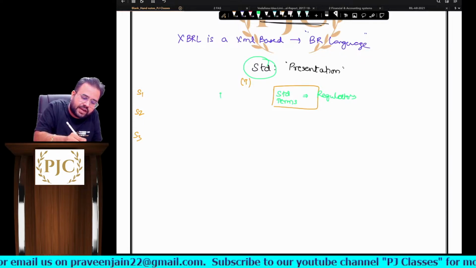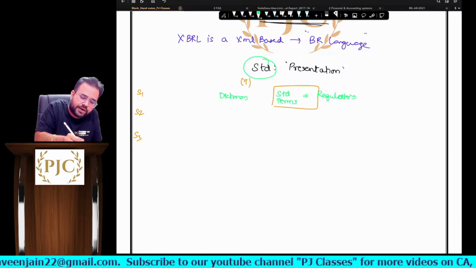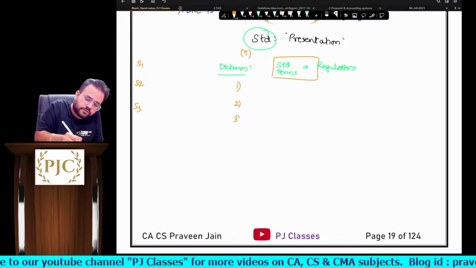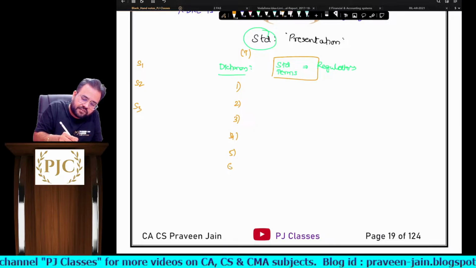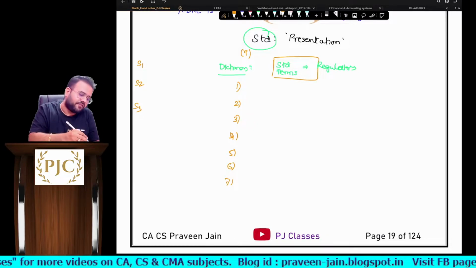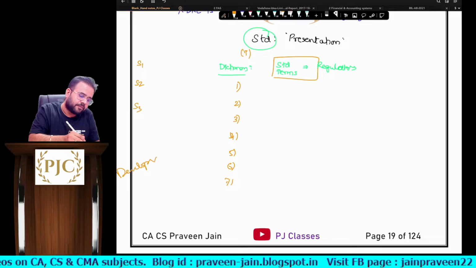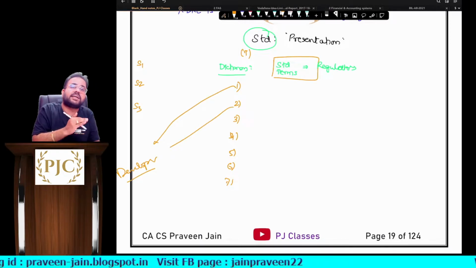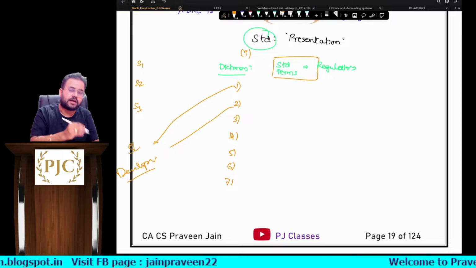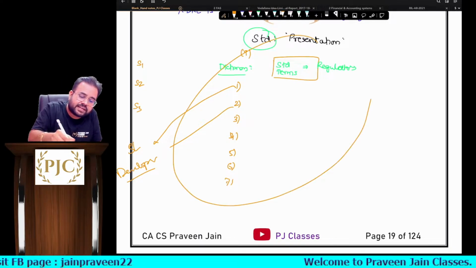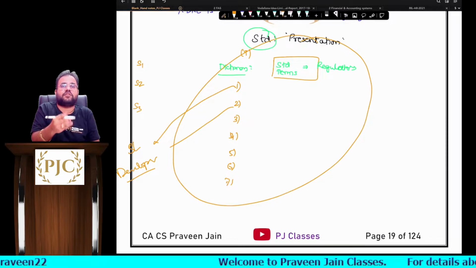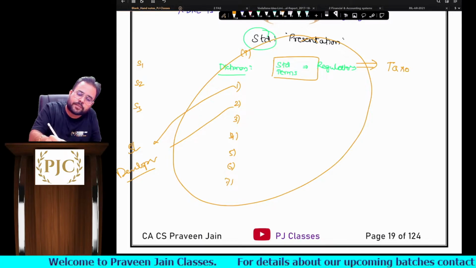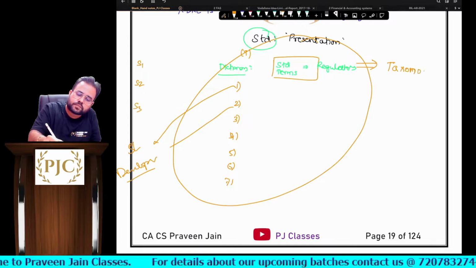Obviously we have to create a dictionary kind of thing in which we will define all these standard terms. Whenever any software developer is developing their software, they will ensure that they use only these standard terms in their software. This dictionary of standard accounting terms, we named a taxonomy.